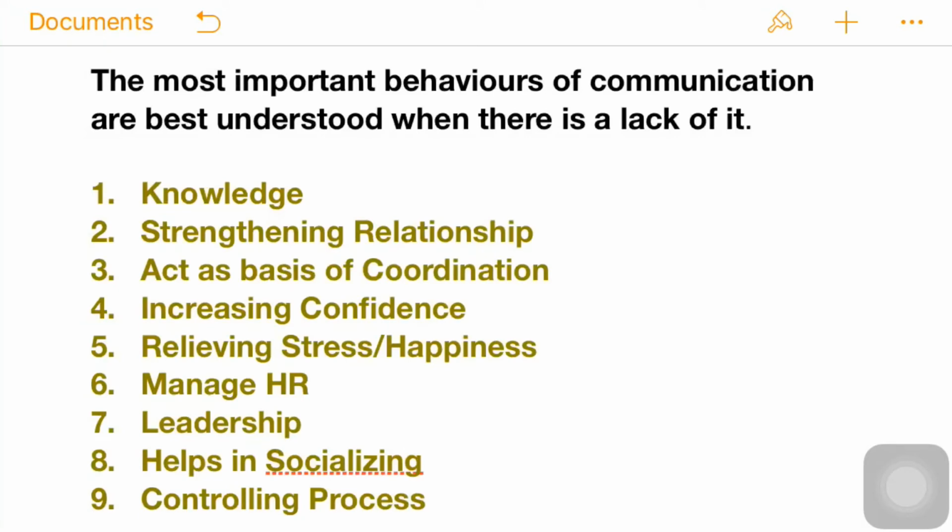The most important behaviors of communication are best understood when there is a lack of it. The first one is knowledge. When we share information with others, when our teachers, mentors, friends or families communicate with us, this is how we learn and gather knowledge. Next we have strengthening relationships.